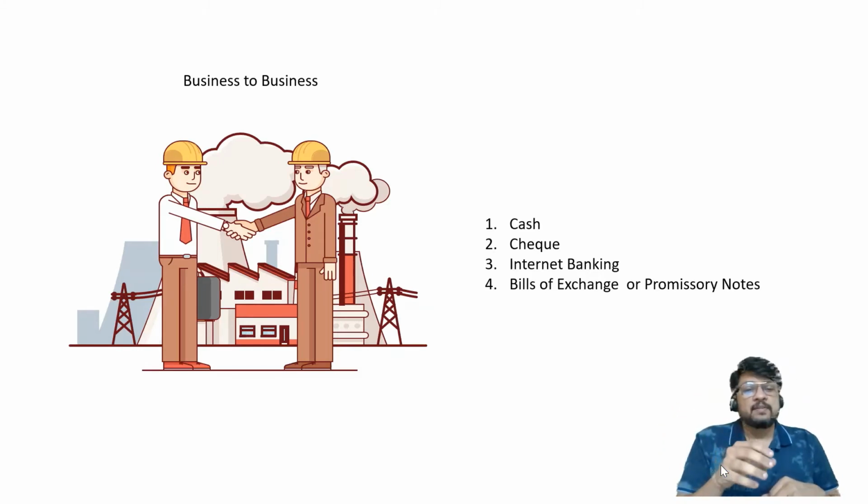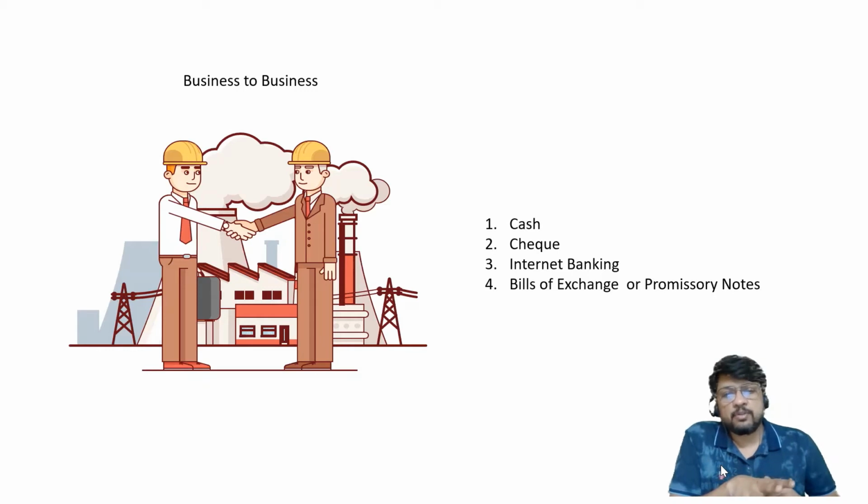The Negotiable Instruments Act controls the transactions of creation of bills of exchange and settlement of bills of exchange, or creation of promissory notes and settlement of promissory notes. In fact, a check is also considered a negotiable instrument, so that is also governed by the Negotiable Instruments Act. Checks, bills of exchange and promissory notes are basically the 3 negotiable instruments which are covered under the Negotiable Instruments Act. So let me repeat, there are 2 different types of businesses.